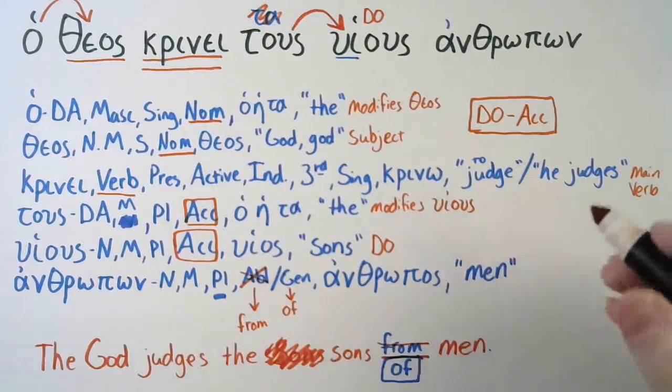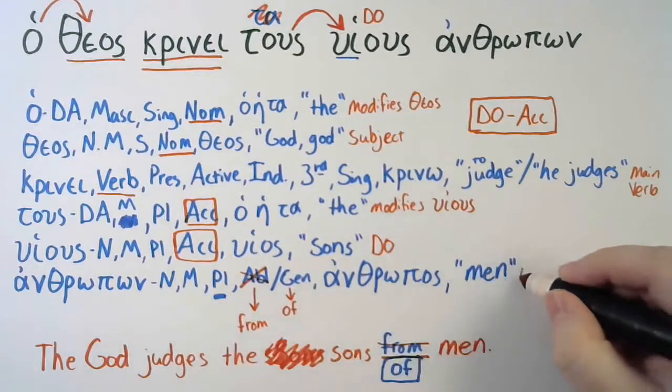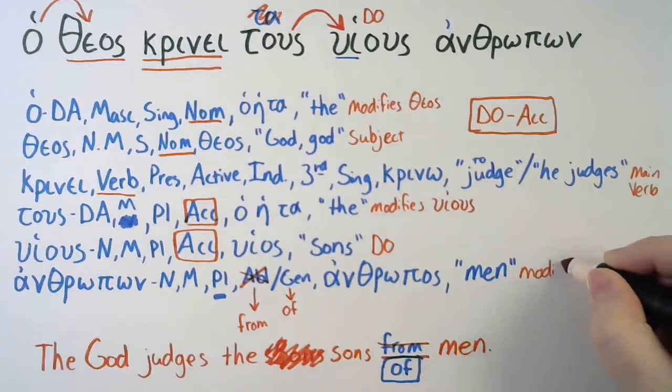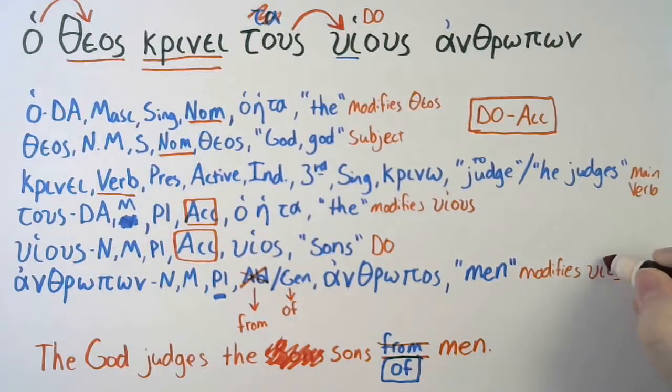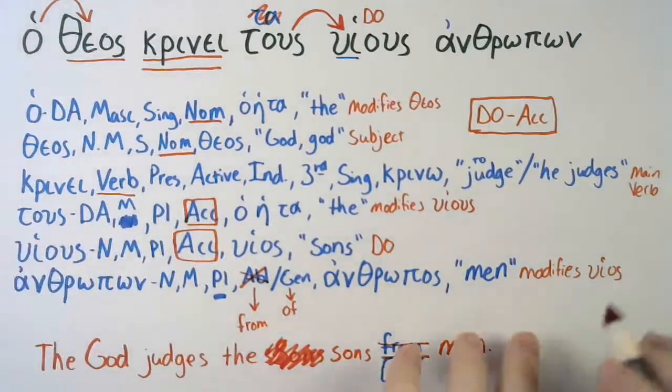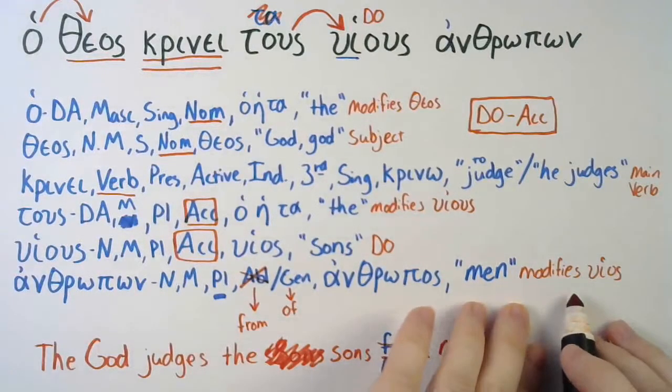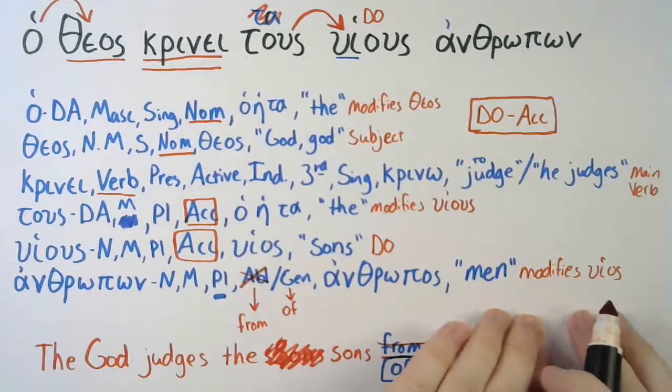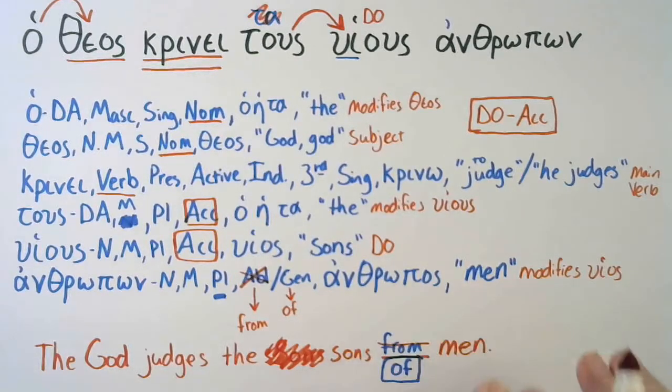This genitive, its function for the time being, we're going to say it modifies huios. We'll get to a point where this won't be a good enough answer, but for right now, this is what we need.